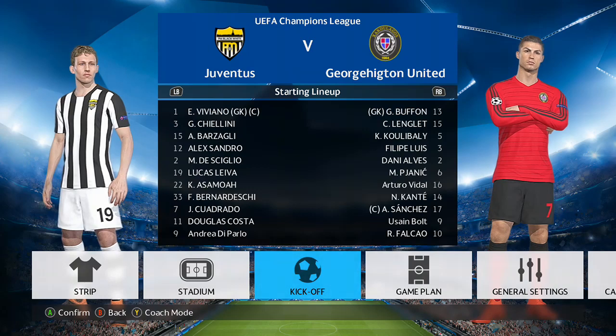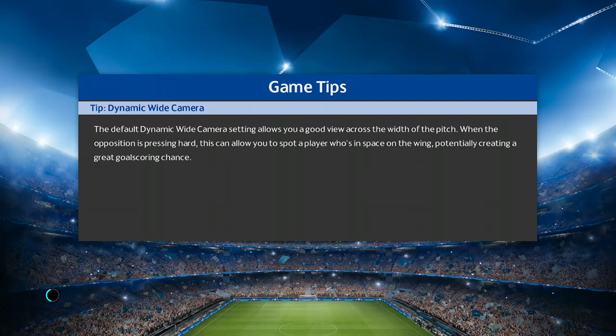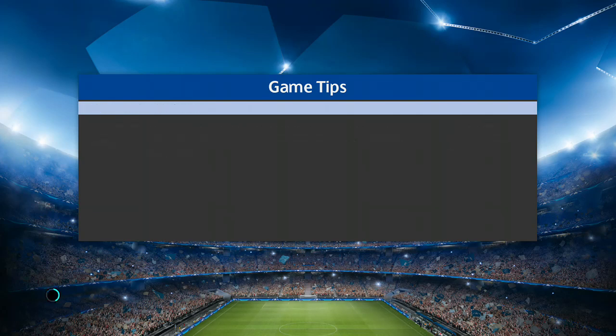Champions League is live. Juventus versus Georgehigton United, and let's kick off this cracker game of the quarterfinals. Here we go. 4-1 in aggregate for Georgehigton United. Can they get an away goal to try and maybe make the tie end less? We'll have to wait and see.